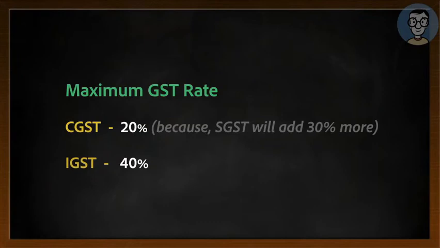Let's see the fourth point, that talks about maximum rate. So, what is the maximum CGST rate? We studied 20%. But what is the maximum IGST rate? It is 40%. So, the maximum CGST rate is 20% and the maximum IGST rate is 40%.